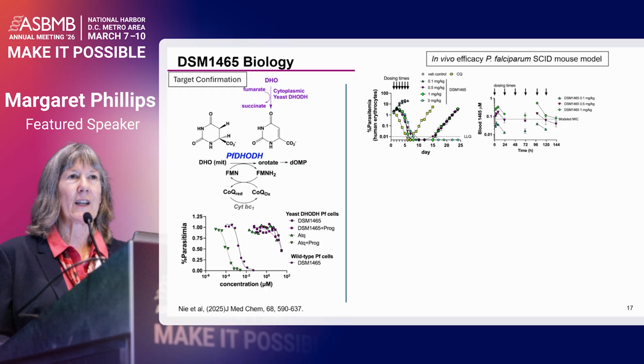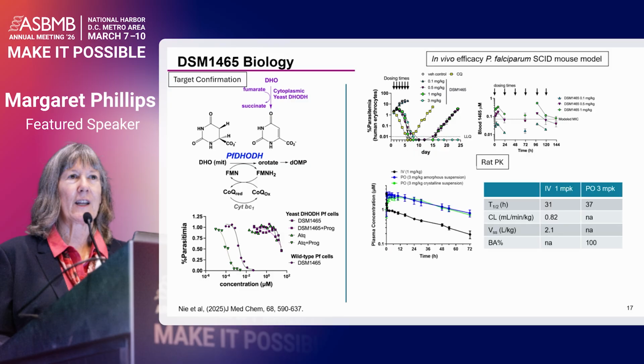And then finally, just to show you a couple, the SCID mouse study. This is an in vivo efficacy study that was dosed at 0.1, 0.5, 1, and 3 mg per kg, and we showed very excellent efficacy in this study, actually demonstrating a full cure at 3 mg per kg. And then these data are used and correlated to the plasma levels that provide these various parasite killing activities in vivo to then give us a target value for what we would need to see in humans to actually lead to a cure or prevention in the case of chemoprevention, once you got to humans. So these data are all used to inform then the human dose and half-life predictions.